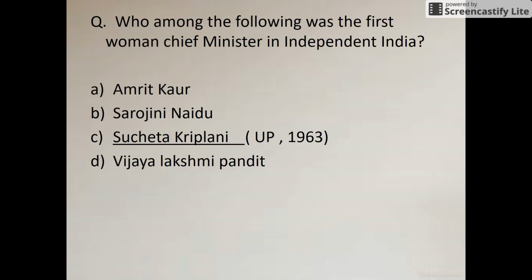And the next question is, who among the following was the first woman chief minister in independent India? Okay, some have doubt between Sarojini Naidu and Vijay Lakshmi Pandit, so don't be confused. The answer is Sucheta Kripalani, and she was elected in 1963 in the state of Uttar Pradesh. That question is important because SSC has asked this question a number of times, because most of the aspirants doubt between Sarojini Naidu and Vijay Lakshmi Pandit.